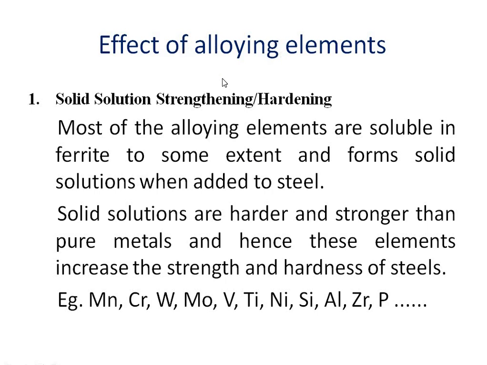Effect of alloying elements. The first effect of alloying elements on steel is solid solution strengthening or hardening. Most of the alloying elements are soluble in ferrite to some extent and form solid solutions when added to steel. Solid solutions are harder and stronger than pure metals, and hence these elements increase the strength and hardness of steels.